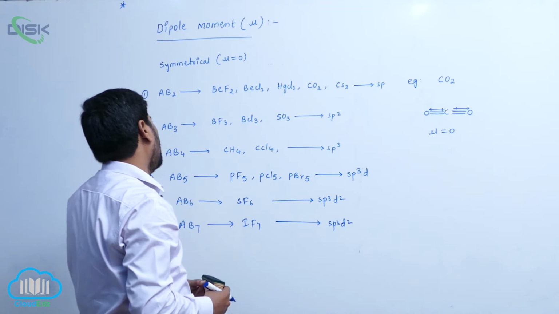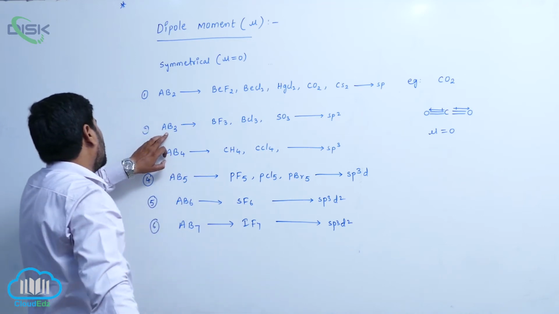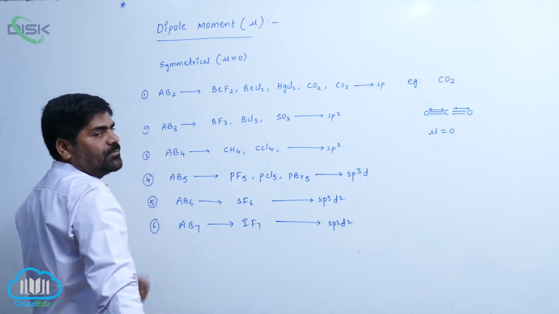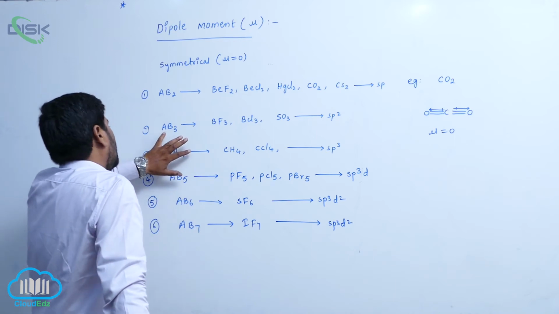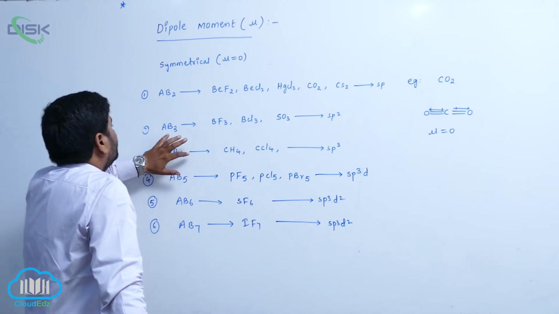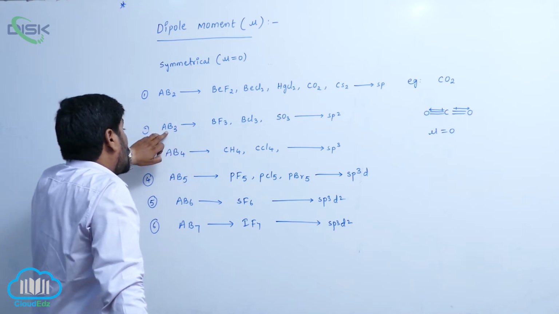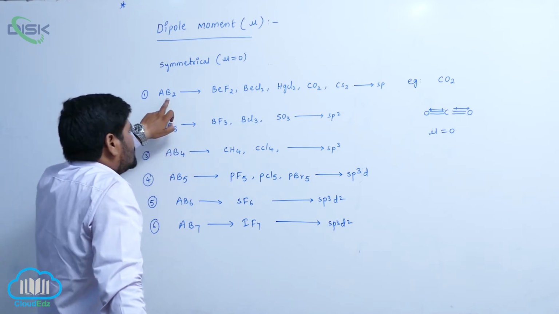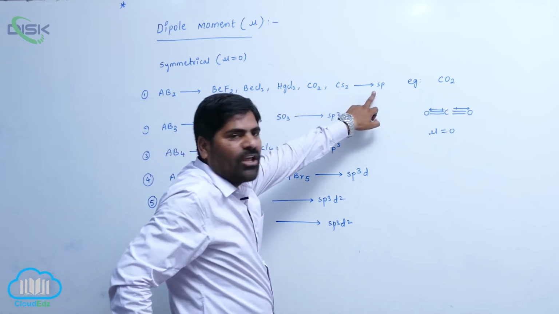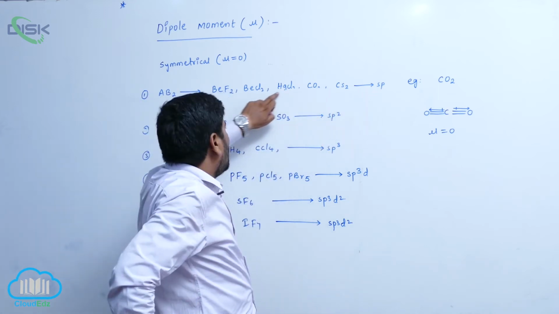In the same way, without lone pair of electrons around the central atom, these are linear molecules.